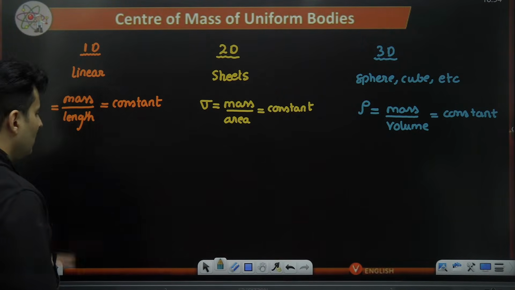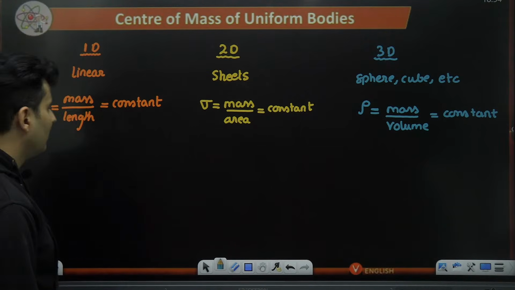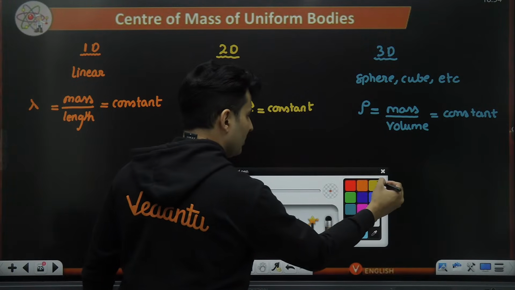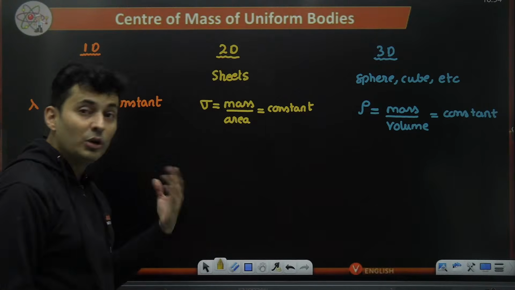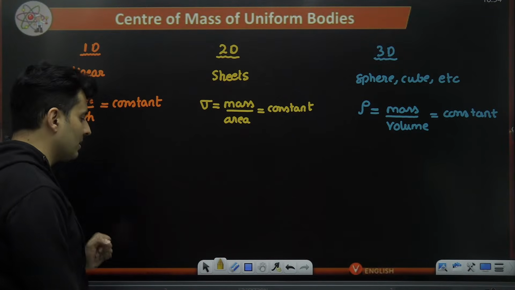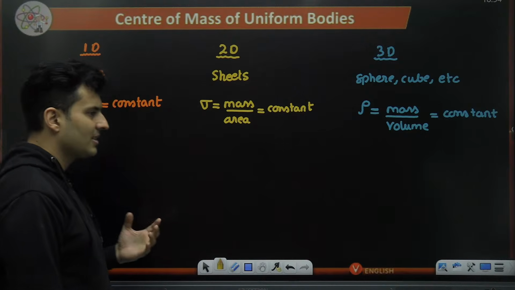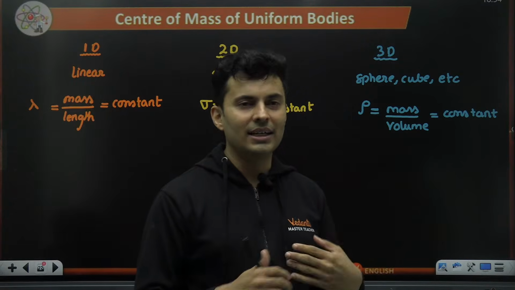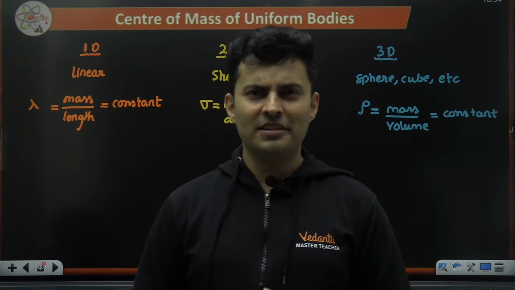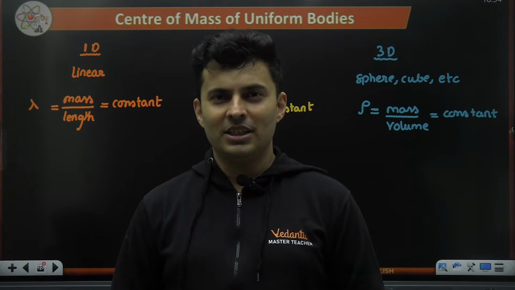Perfect. Now, whenever you have a uniform symmetrical body. Now, uniform is different, symmetrical is different. Symmetry means it has identical things on either side. Like, is Shreyas Sir symmetrical? 100%. How?